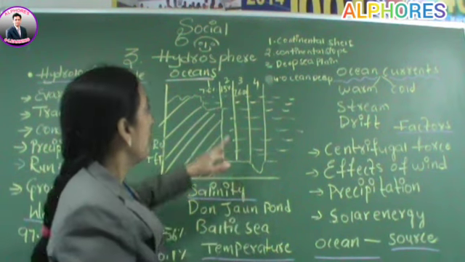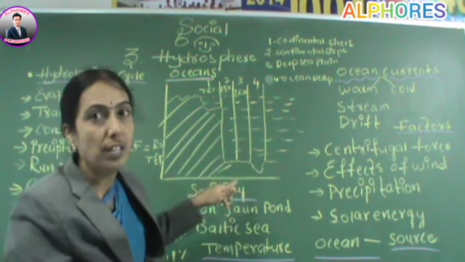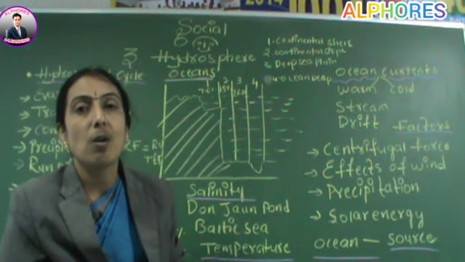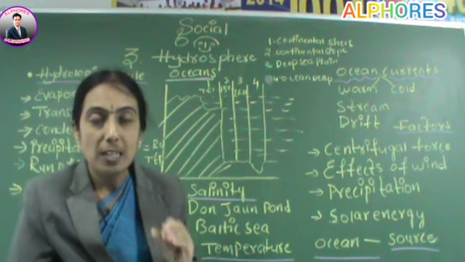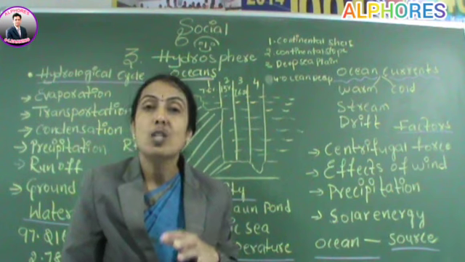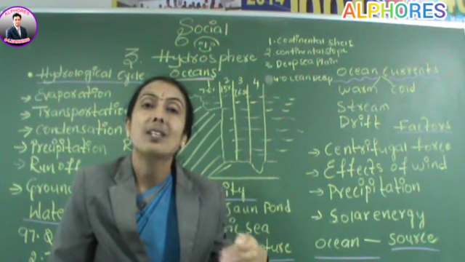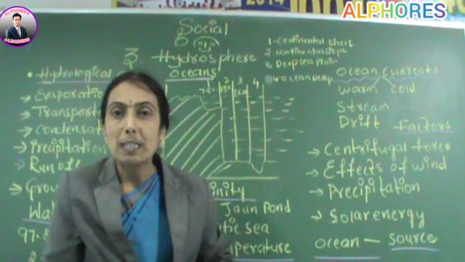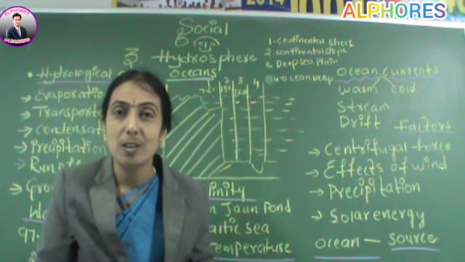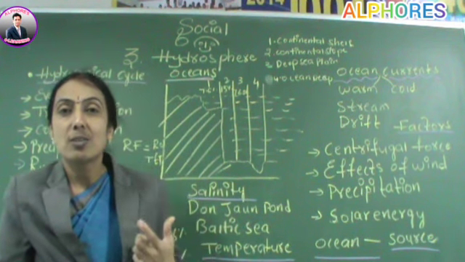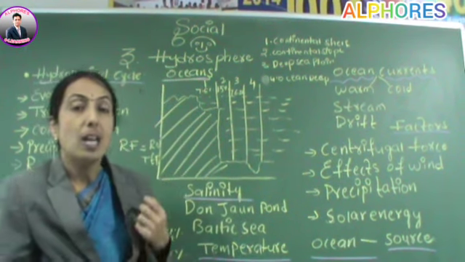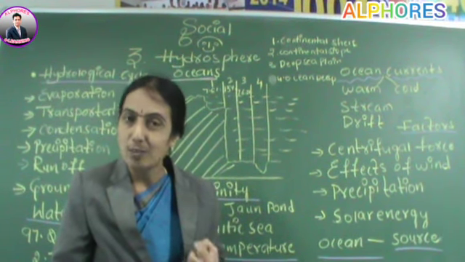Right. Then coming to ocean deep. The deepest points on the earth's surface are called ocean deeps. The depth will be more than 6,000 meters. The deepest points, let me say the Mariana Trench, are called trenches. The Mariana Trench is present in the Pacific Ocean, and its depth is 11,022 meters.